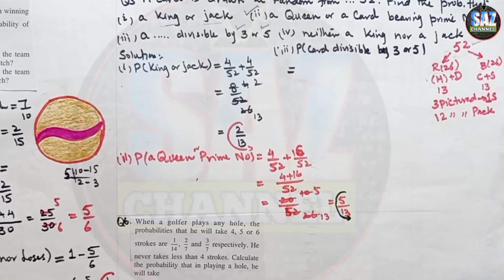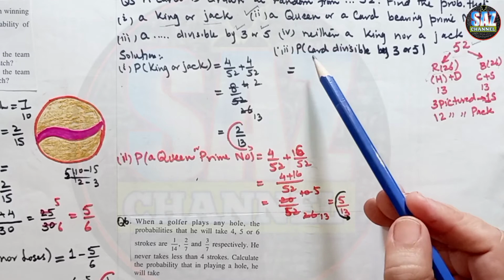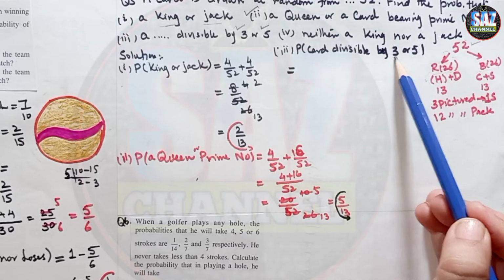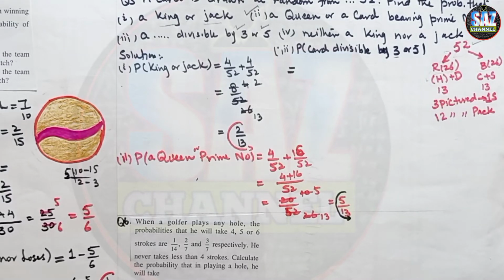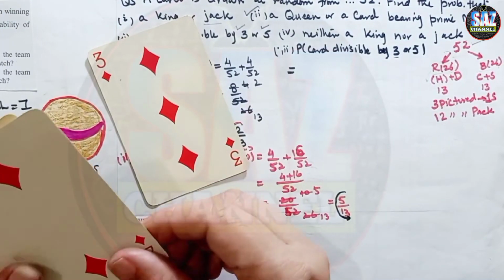As we have to discuss the card having a number which is divisible by 3 or 5, I'm not holding the picture cards. I have the cards of diamond with me. From these cards, I have to pick up the numbers which are either divisible by 3 or 5.